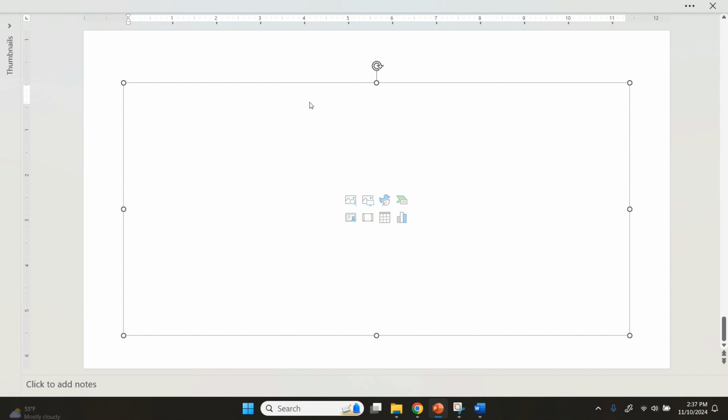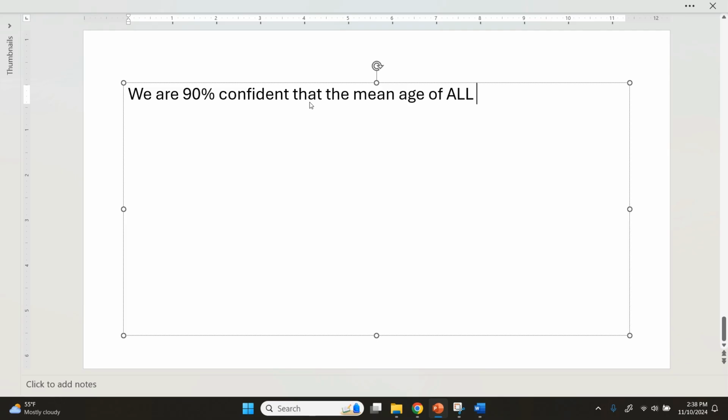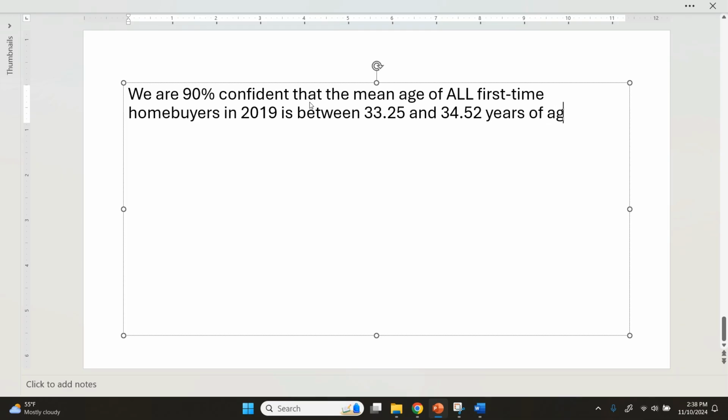So we would start this with, we are 90% confident that the mean age of all first-time home buyers in 2019 is between 33.25 and 34.52 years of age.